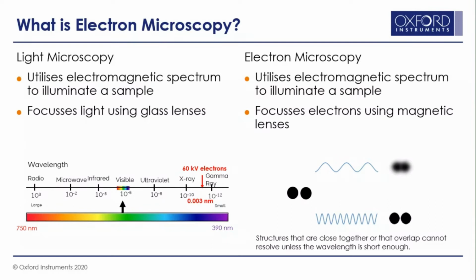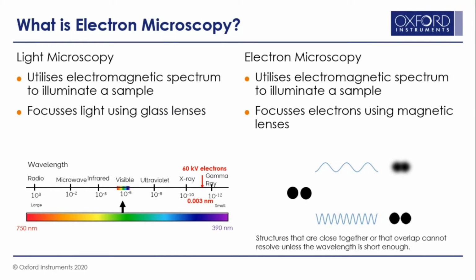But the key difference between these two microscopes is the resolution limit. Resolution is defined as the shortest spacing between 2 points in a sample that can be independently resolved. As you can see here, there are 2 black spots. If you use an electron beam with much lower wavelength, you can distinctly distinguish between these 2 particles, but if the wavelength is longer, then you will not be able to resolve them properly.